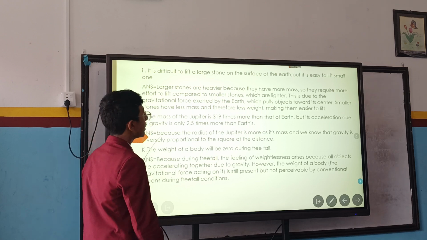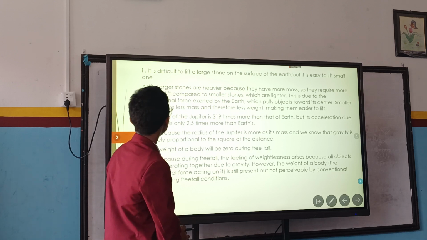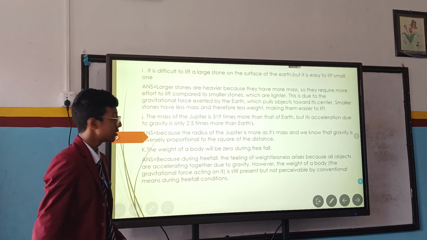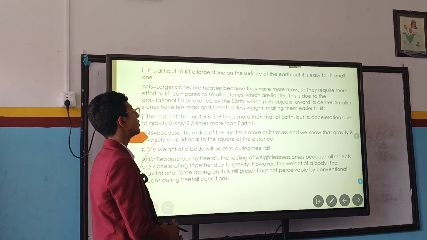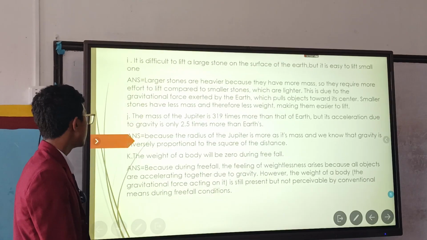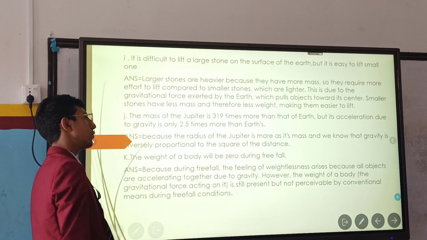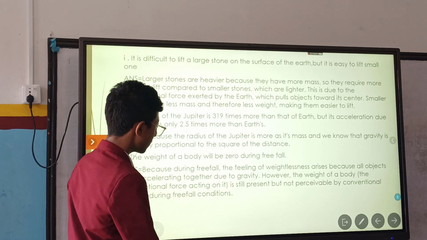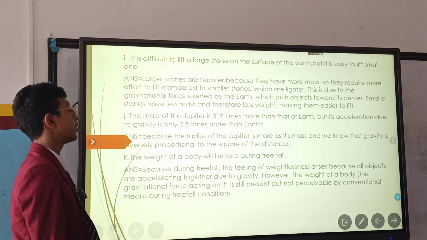The mass of Jupiter is 319 times more than the Earth, but its acceleration due to gravity is only 2.5 times more than Earth's. Answer: because the radius of Jupiter is larger as is its mass. We know that gravity is inversely proportional to the square of the distance. The weight of the body will be zero during free fall because the feeling of weightlessness arises as all the objects are accelerating together with gravity.